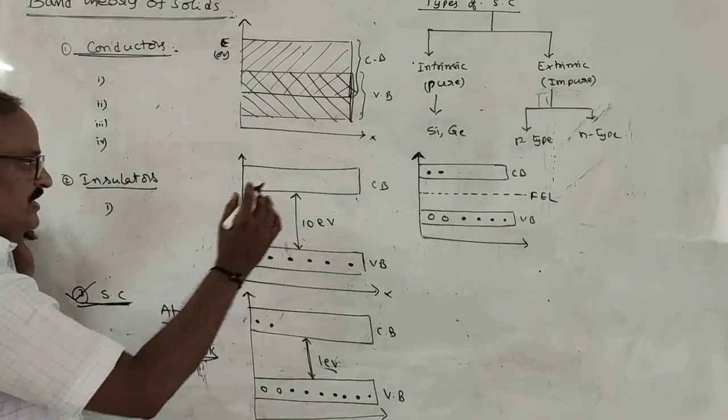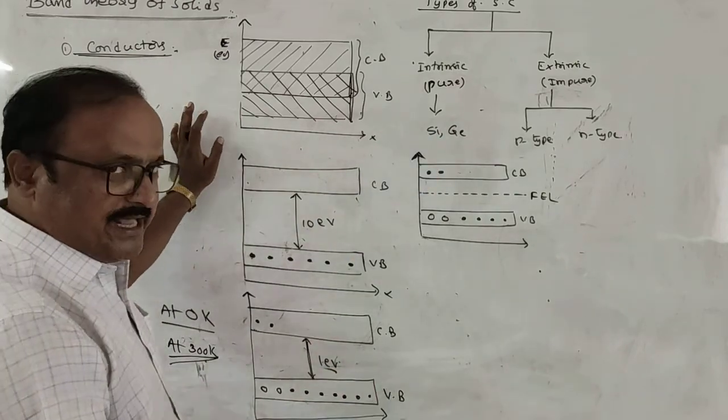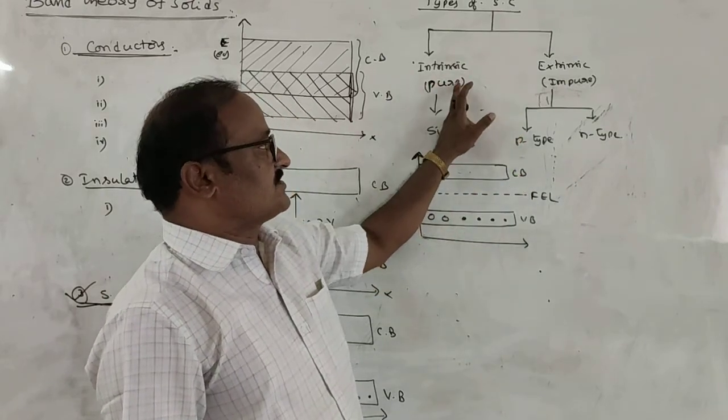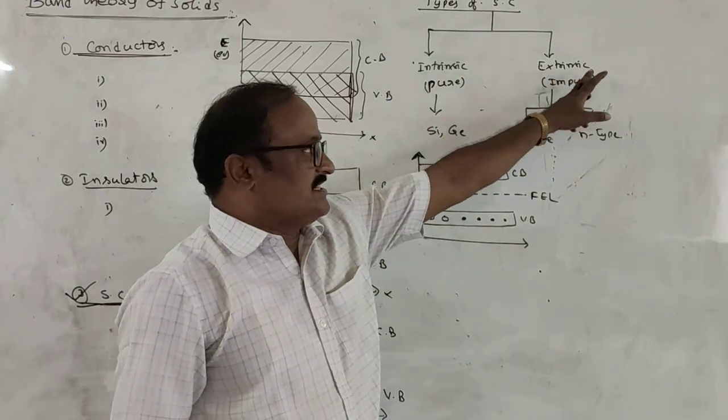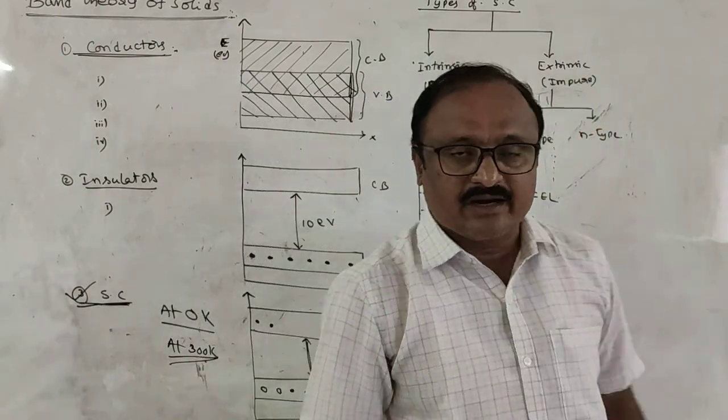Next one, to increase the electrical conductivity of the intrinsic semiconductors, some impurities are doped, some impurities are added to pure semiconductors. They are called extrinsic semiconductors or impure semiconductors. So what is an extrinsic semiconductor?